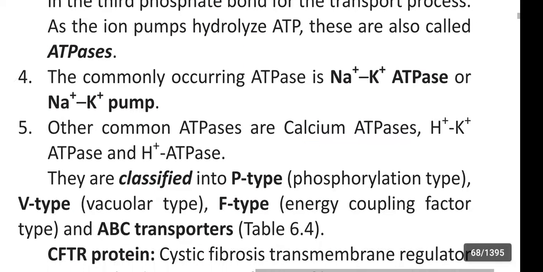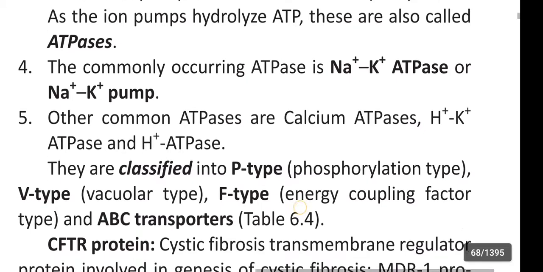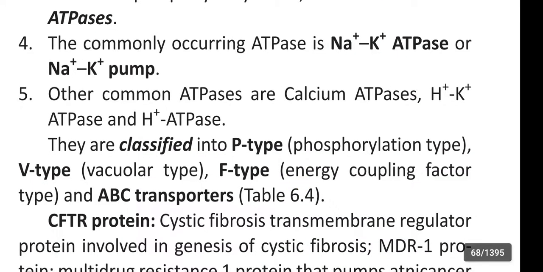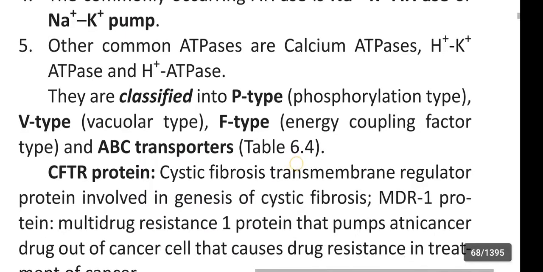The commonly occurring ATPase is sodium potassium ATPase or sodium potassium pump. Other common ATPases are calcium ATPase, hydrogen potassium ATPase, and hydrogen ion ATPase.